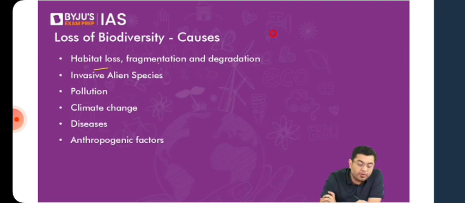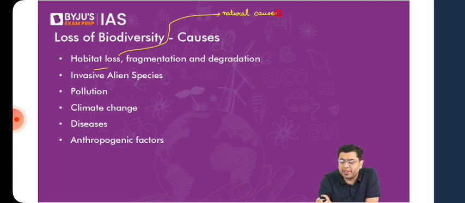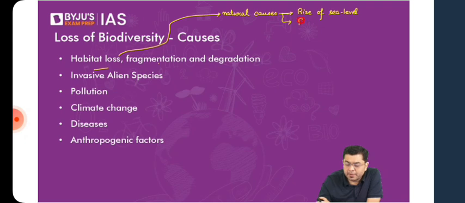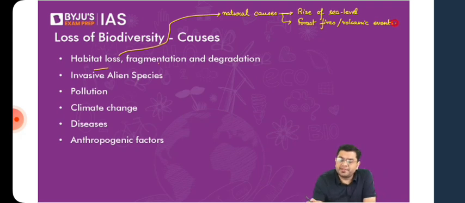And you can always have natural causes for habitat loss. That can be, for example, rise of seawater or sea level. It can even be forest fires or volcanic activity. These will bring a significant loss of habitat in the natural scenario. Also, an unusual amount of flooding can disrupt a habitat.